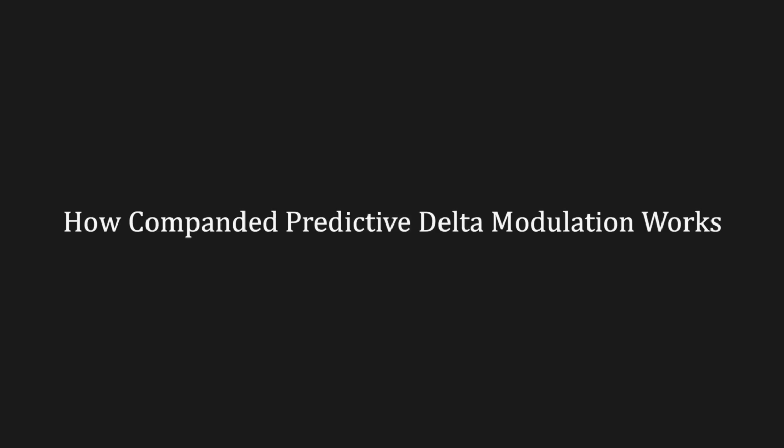Another version, called Continuously Variable Slope Delta Modulation, CVSDM, improves on this idea by allowing the step size to change smoothly instead of in fixed increments. In this method, instead of changing the step size like in adaptive delta modulation, the system adjusts the signal's amplitude before sending it into a fixed step delta modulator. This prevents overload and keeps distortion low. To further reduce quantization noise, a linear predictive filter uses data from many past samples to make a more accurate prediction of the next one.